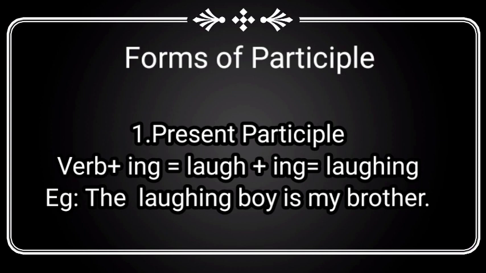The laughing boy, that is noun form, is verb, my brother, complement. So here, the laughing boy, fully present participle. And also the laughing boy here acts as noun form. After that laughing, a noun form will come. Boy is the noun here, laughing is the present participle. The laughing boy here acts as a noun.